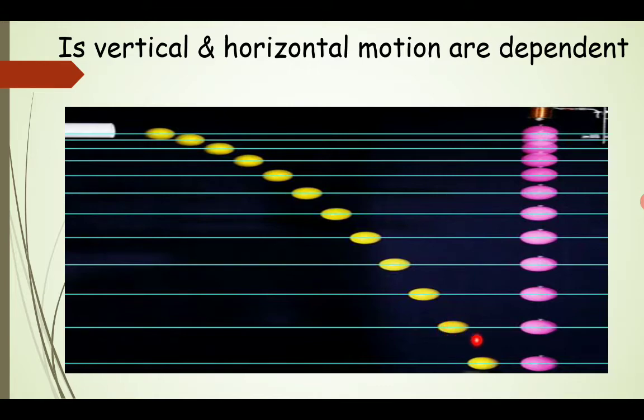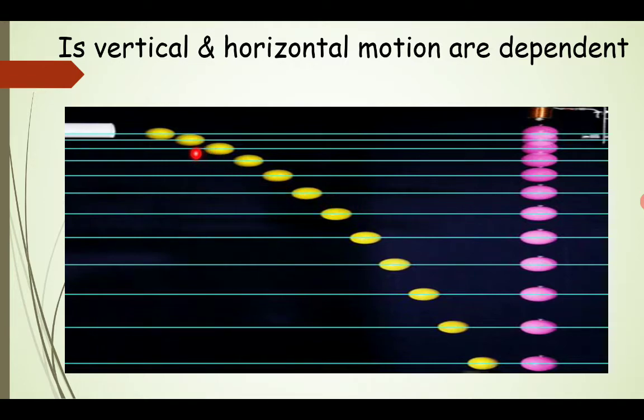Now both the yellow ball and the pink ball reach the ground at the same point, at the same time. So what we conclude from this figure is that both the pink and yellow balls are falling at the same rate. The yellow ball moving horizontally while it is falling has no effect on its vertical motion. The yellow ball moves horizontally and vertically as well, but for the pink ball no horizontal motion is there, only vertical motion. So what are we concluding? We conclude that the horizontal and the vertical motion are independent of each other.